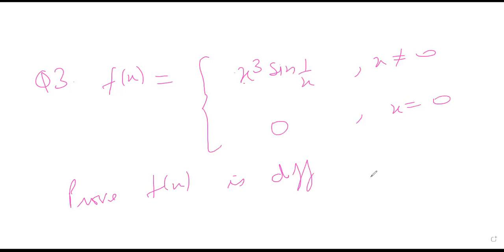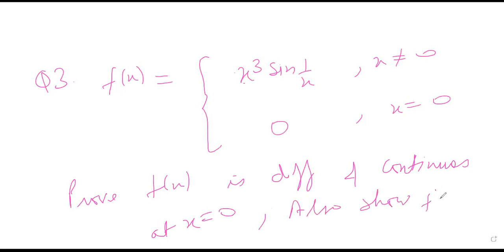I have to show that f(x) is differentiable and continuous at x equals 0, and also show that f dash x is continuous at x equals 0. I have to check for continuity of f(x), differentiability of f(x), and also the continuity of f dash x. I'm not going to show the continuity of f(x). That is your homework. Very easy to show. You can use the epsilon delta definition.